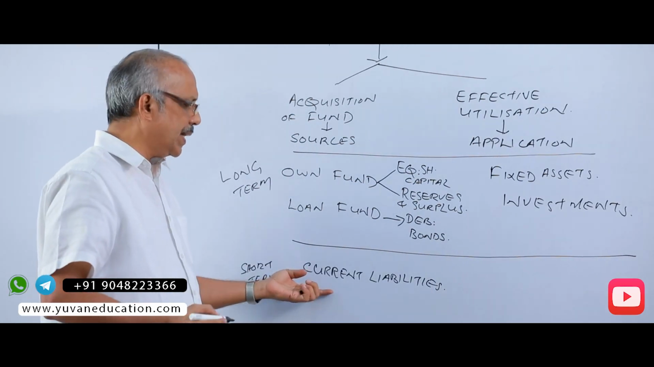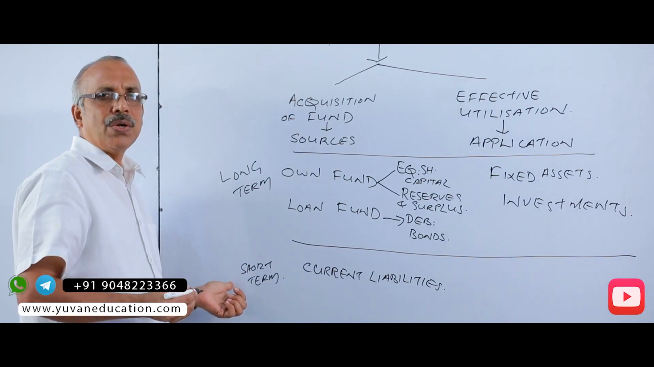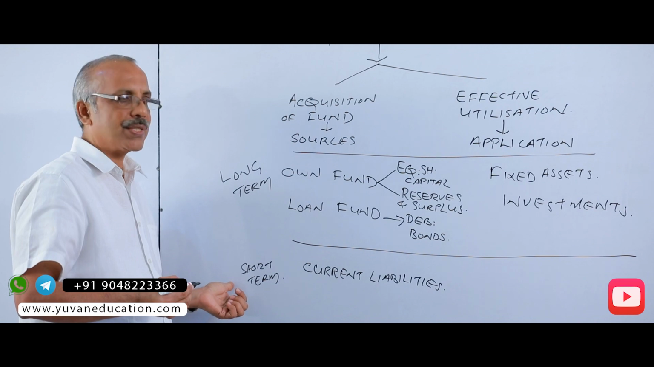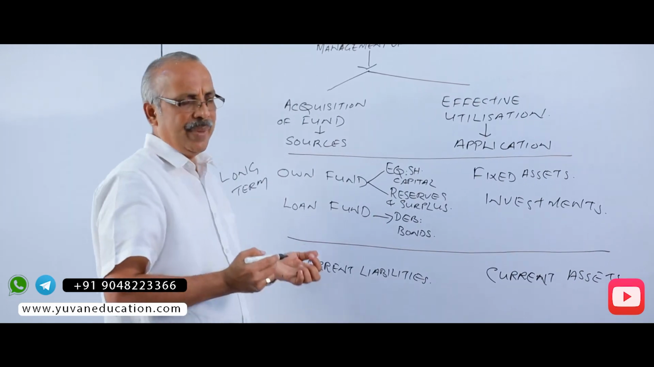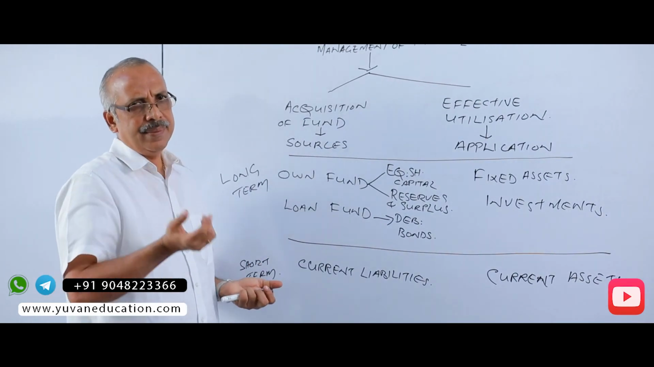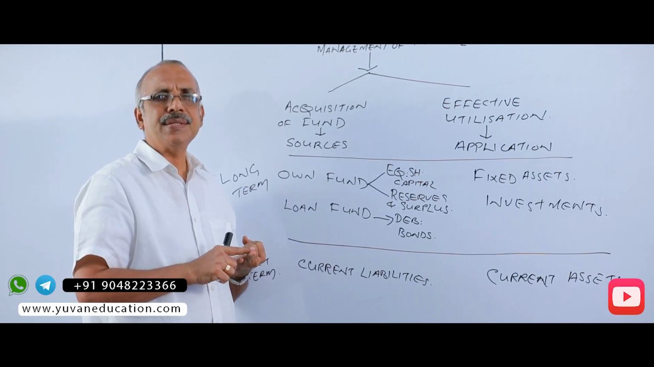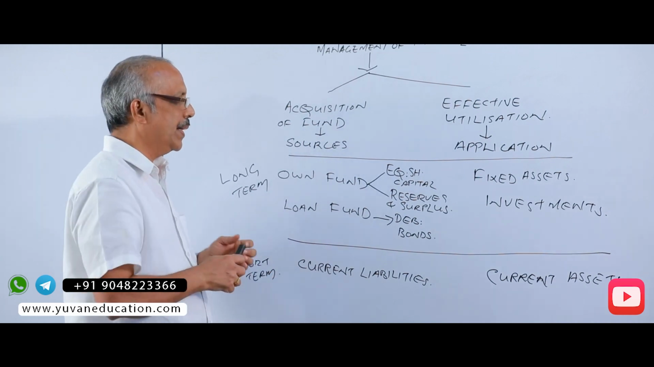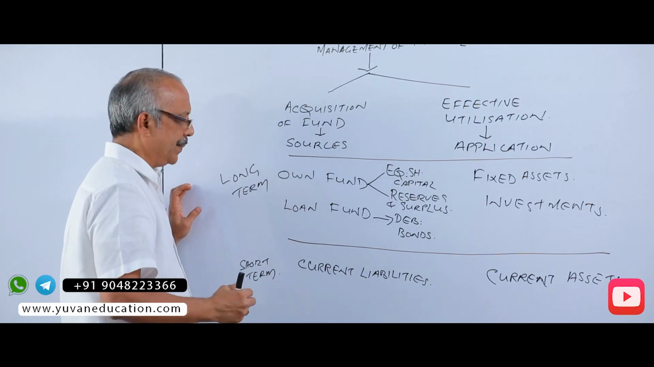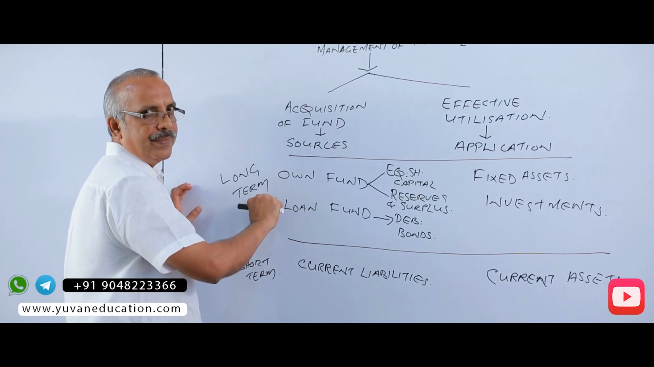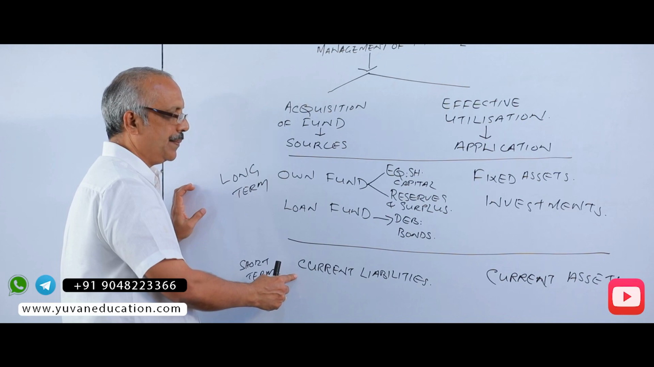Current liabilities such as sundry creditors and other creditors for expenses are examples of short-term capital or short-term sources of fund. And there are current assets. The current assets can be investment in sundry debtors, cash and cash equivalents and inventory. Therefore, another classification is based on the period of maturity: long-term sources and short-term sources of fund.